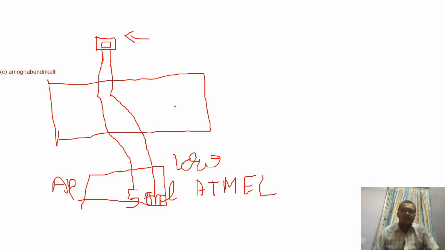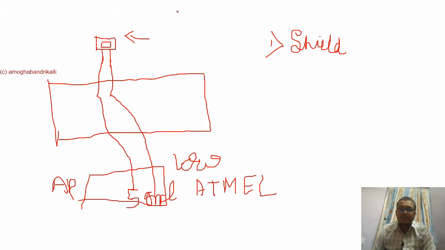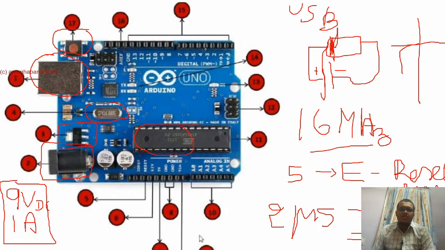So why we are going for an external reset is, first, if you are using any shield, Adafruit shield or any sort of external Wi-Fi shields, it may cover this reset button, it may be overlapped. So that is one thing. And the second one is, if you have enclosed it in a box, you can use the external reset button. So this is all about the reset button.